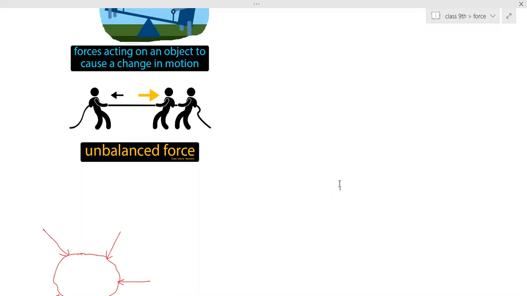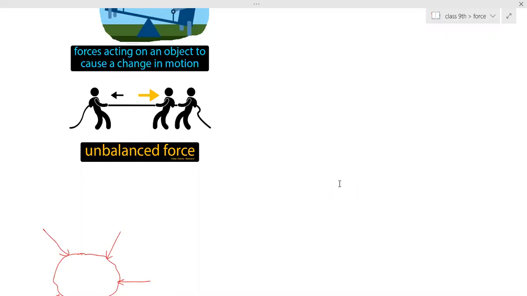No, how will the object stop? To stop the object, you need the braking force. Our brakes have to be applied. Ma'am, it will be equal. It will be in constant motion, at the speed it had before the balanced forces started acting on it. The object will keep on moving uniformly. There is no change in the speed, but the object keeps on moving with the same speed.